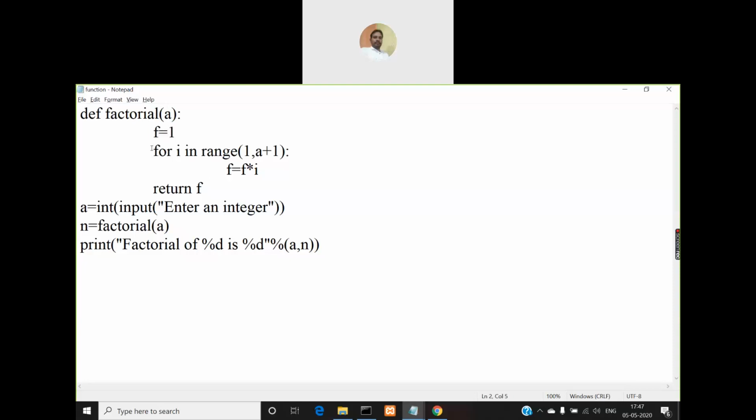Then using the for loop, for i in range(1, a+1), because I want to include the value of a also, so I'm taking a plus 1. This is the logic for computing the factorial. After all the iterations are completed, what will be there in f? The factorial of 5. We return that f value, and it is stored in n.